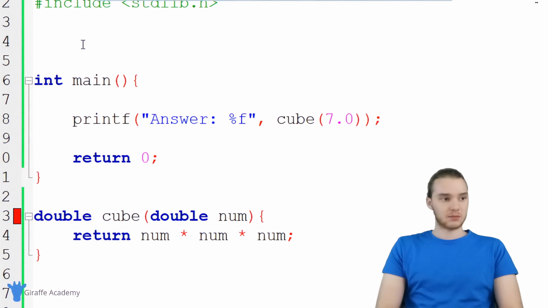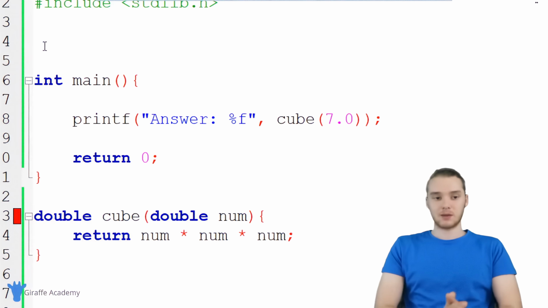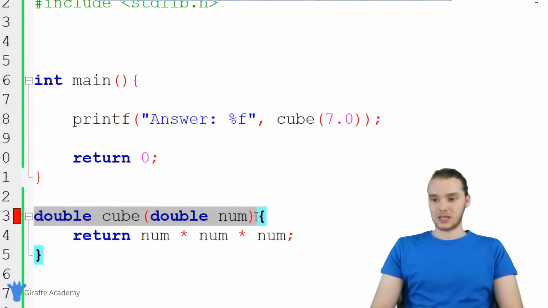So what I can do is something called prototyping. When I prototype, it allows me to create this function below the main function without getting this error. When you prototype, you basically just write out the function signature, which is the return type, the name, and the parameters.